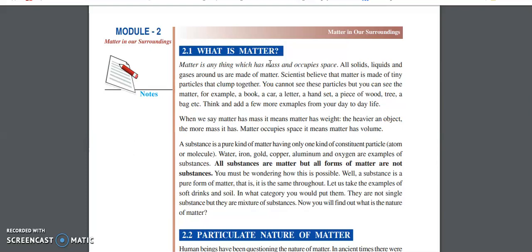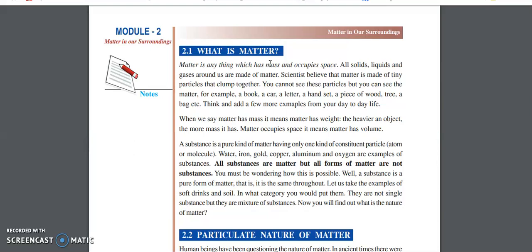So a substance is a pure kind of matter having only one kind of constituent particle, for example, an atom or a molecule. Water, iron, gold, aluminum and oxygen are examples of substances. These are different substances which are in their purest form. Next, all substances are matter, but all forms of matter are not substances.